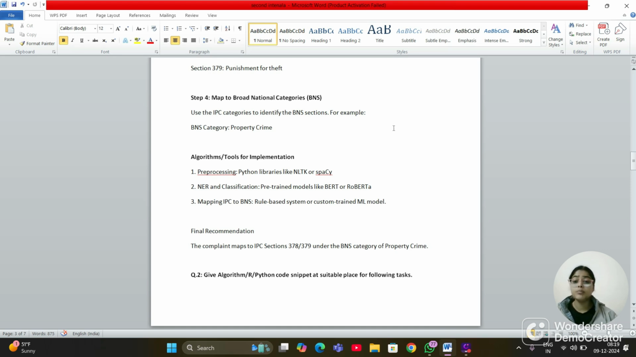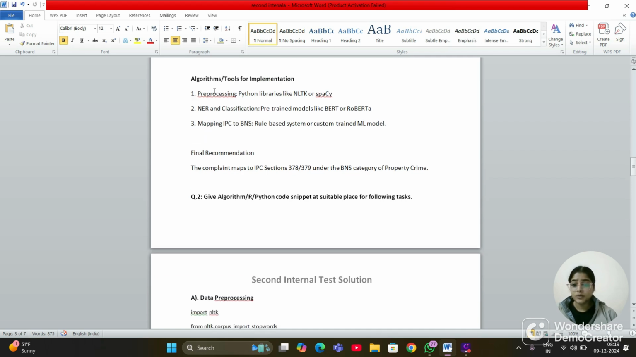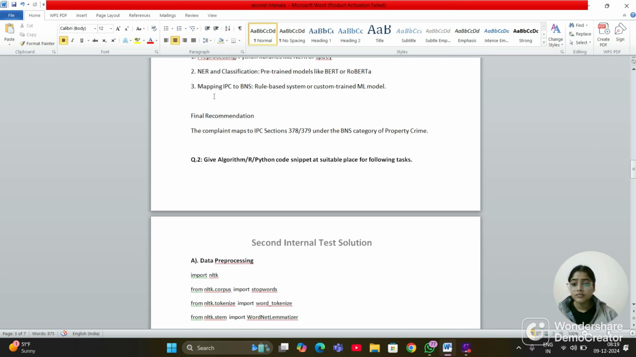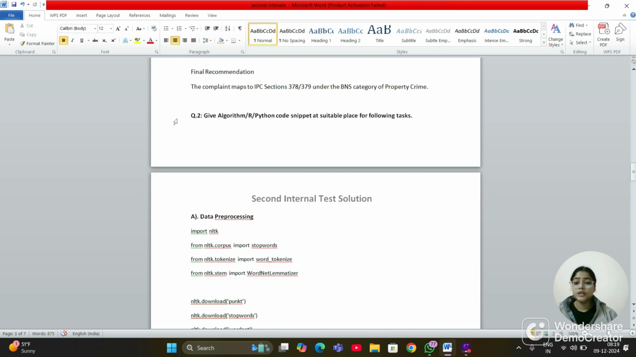For example, the BNS category is property crime. And algorithm tools for implementation: in preprocessing, we use Python libraries like NLTK or spaCy and NER. In classification, we use pretrained models like BERT or RoBERTa. For mapping IPC to BNS, a rule-based system or custom trained ML model. And what's the final recommendation? So the complaint maps to IPC sections 378 and 379 under the BNS category of property crime. And let's move to the second question.